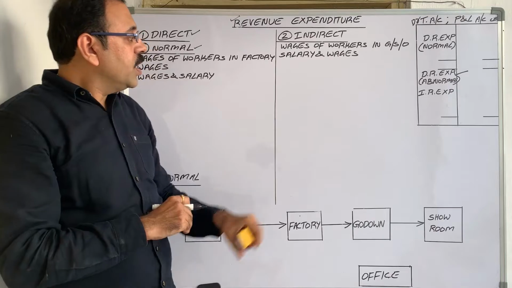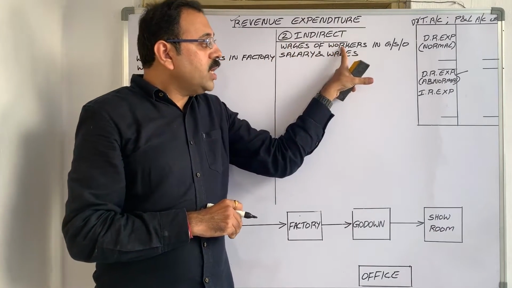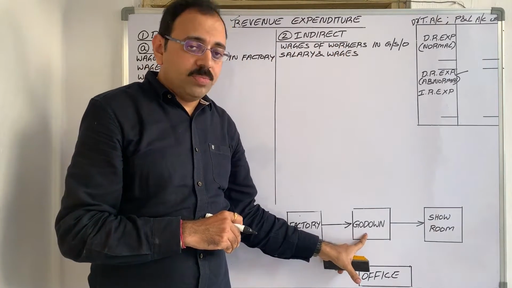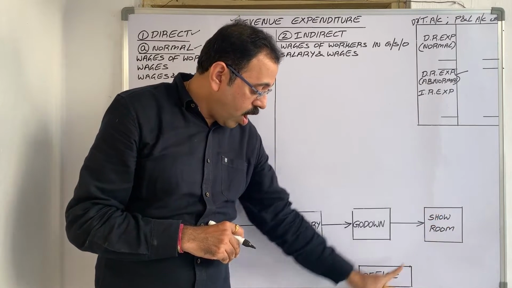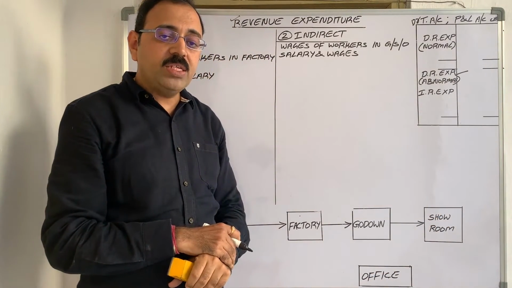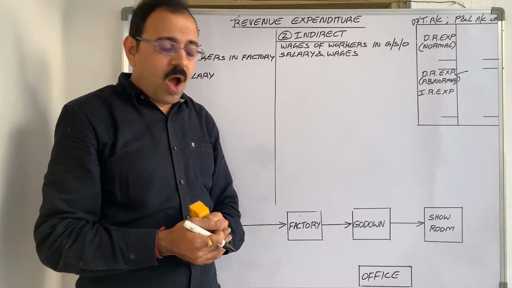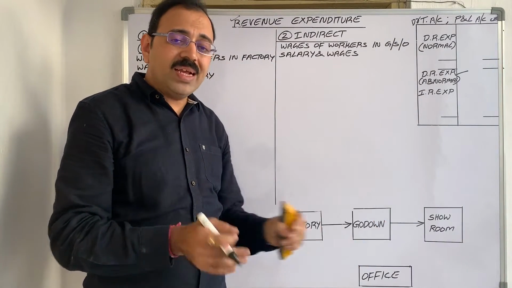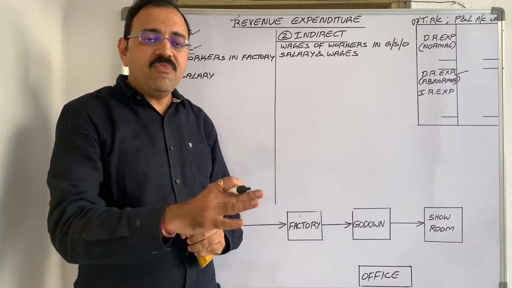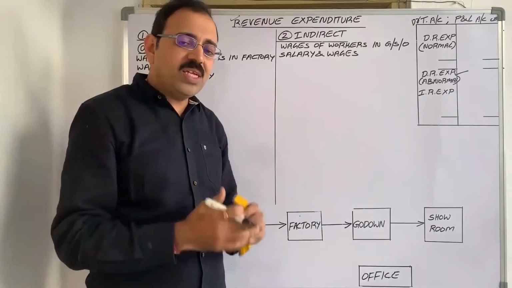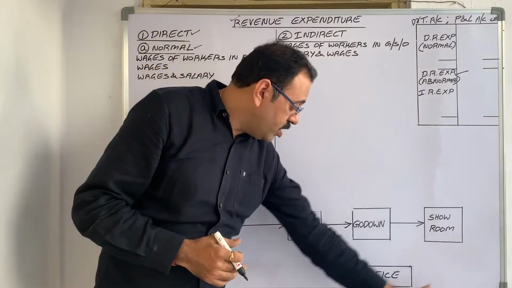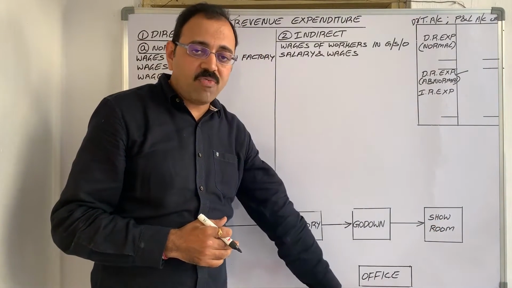Assume that workers are working in the godown or showroom or office. For example, in the office one watchman is there, or in the godown one cleaner is there. To them we paid wages. This wage expenditure is related to the godown, showroom and office, no?